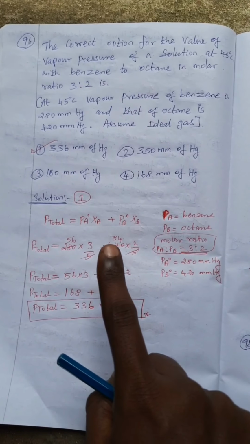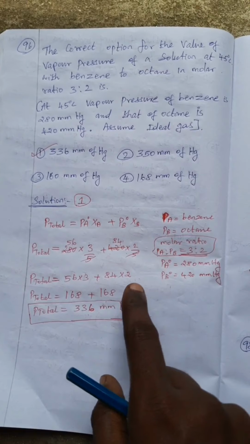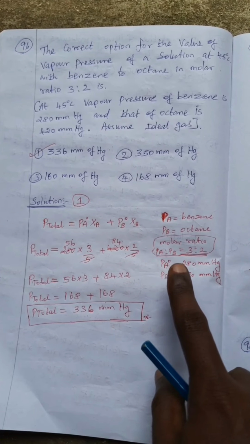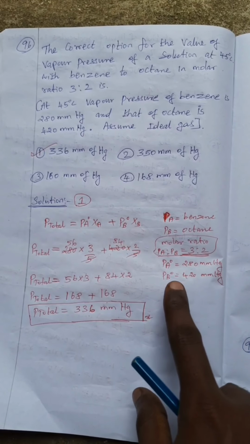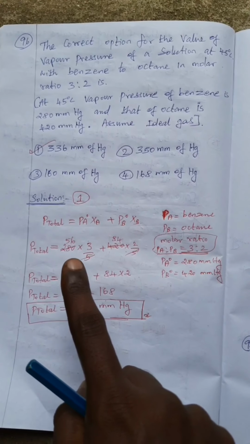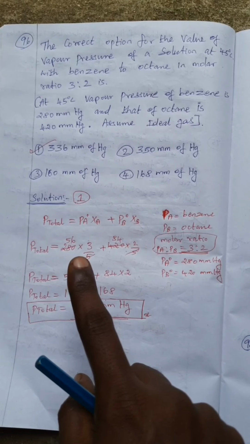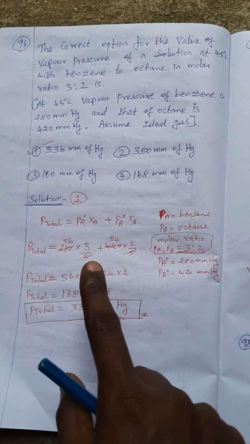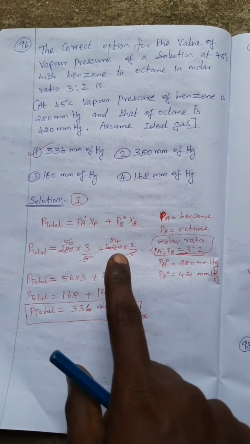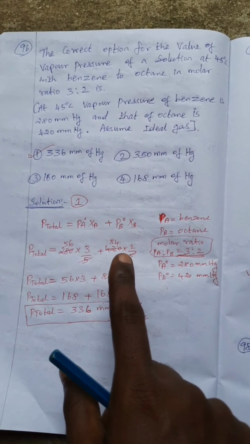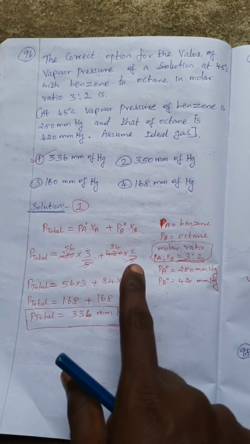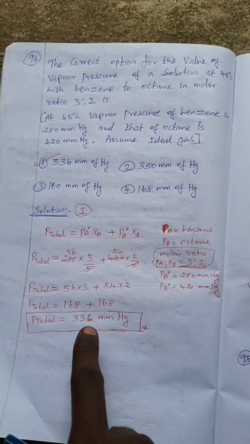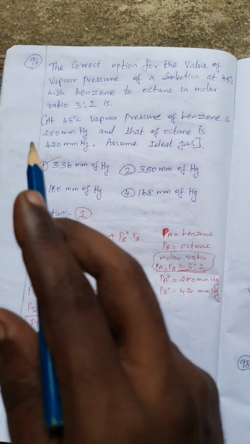So P total equal to PA naught XA plus PB naught XB. So PA is benzene, PB is octane. Molar ratio PA to PB equal to 3:2. So P total equal to PA naught, which is 280 for benzene, into 3/5 (XA), plus octane 420 millimercury into 2/5. So solve, we get the answer. P total equal to 336 millimercury. So option 1 is correct.